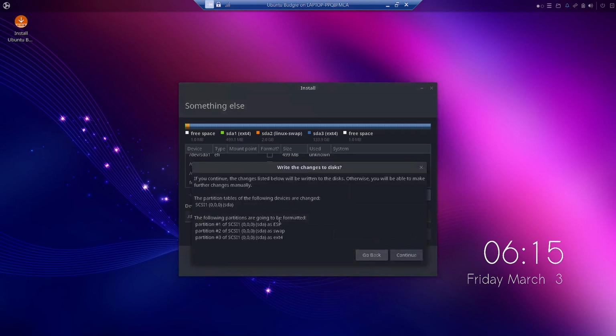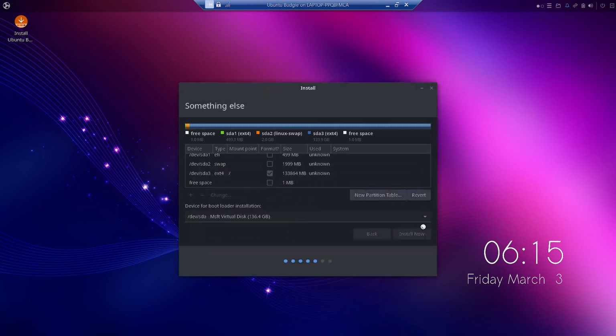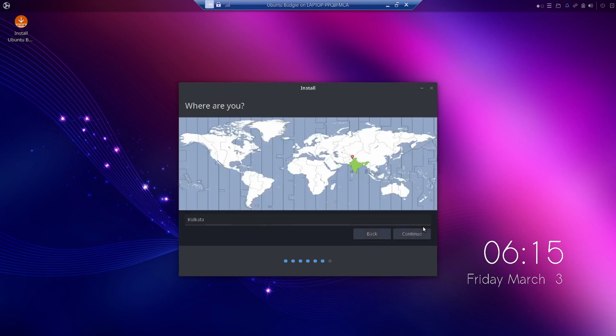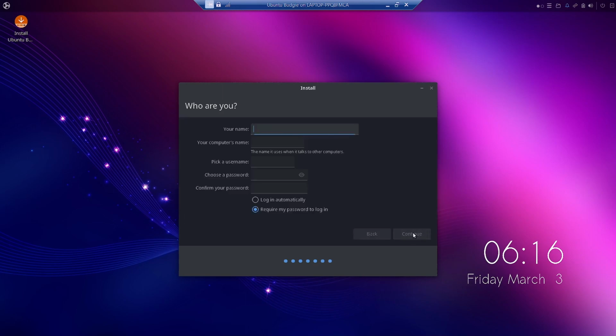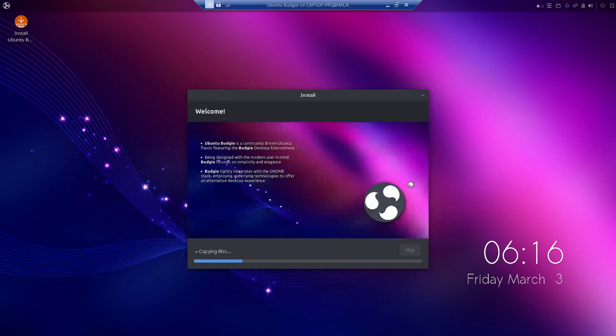So this is what will be done, what operations will be done on the hard disk. So three partitions will be created: ESP, swap, and ext4. Now we have to hit the continue button. The locale is properly selected. It is India, Calcutta. Now you can create your username. And the installation will now proceed. We'll wait for the installation to complete, and then I will stop the video.